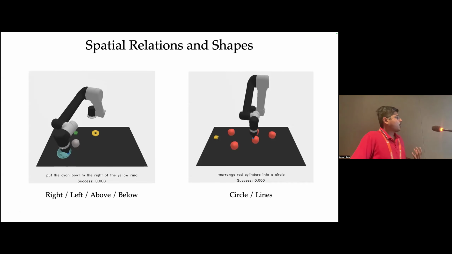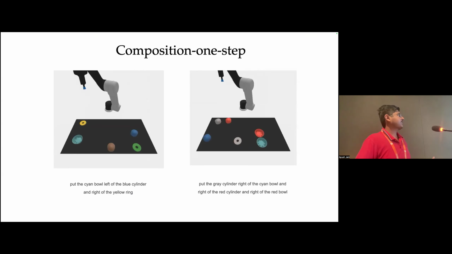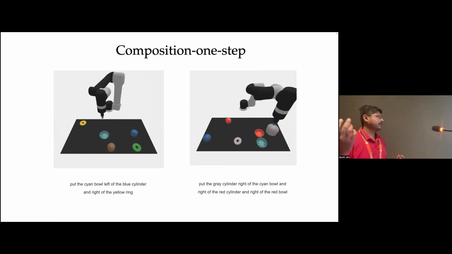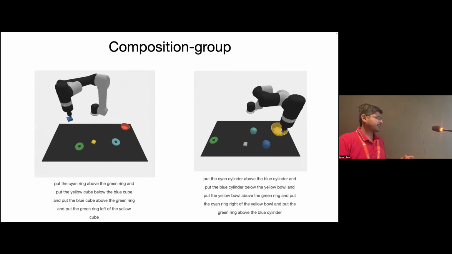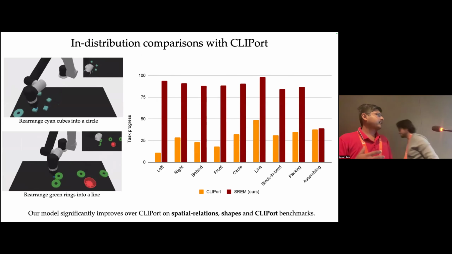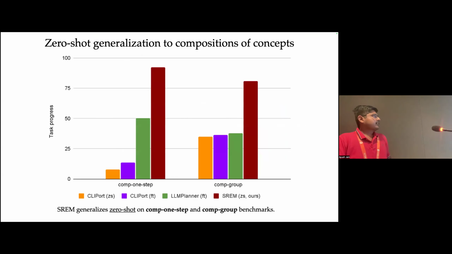So we test our model on different kinds of benchmarks like spatial relationships, left, right, and so on, circles, lines, as well as some compositional concepts where you have to move one object to satisfy multiple different constraints simultaneously, or you have to move a group of objects so that you satisfy all the constraints simultaneously. And we find that our model works better in domain compared to state-of-the-art language to action policy models like CLIPort. And it also generalizes well to these compositions of concepts thanks to the compositionality of our goal generation model. We don't need to train for these compositions, it just directly works out of the box.